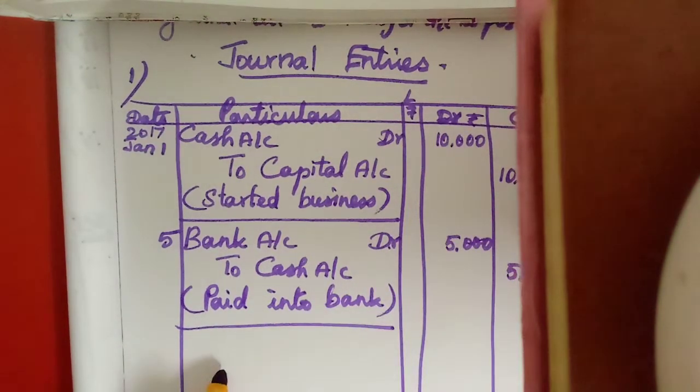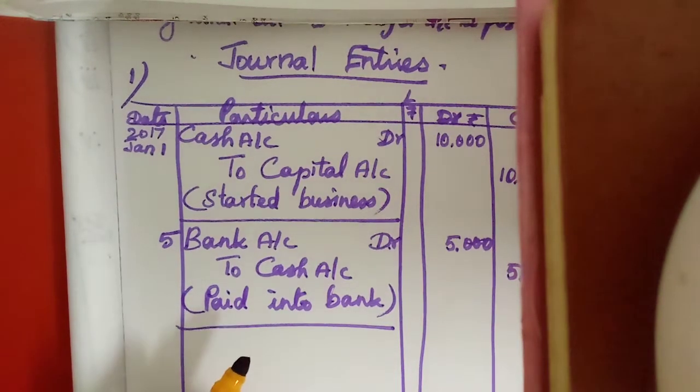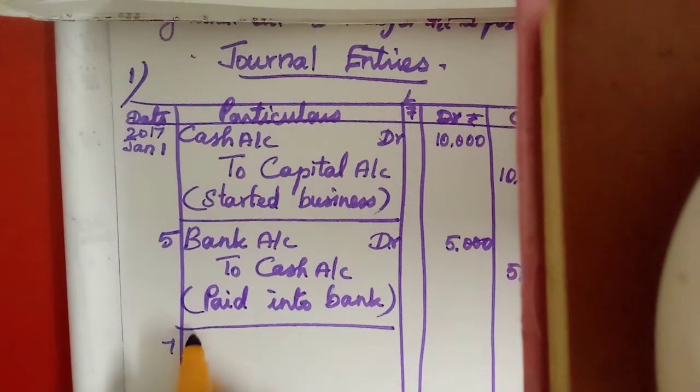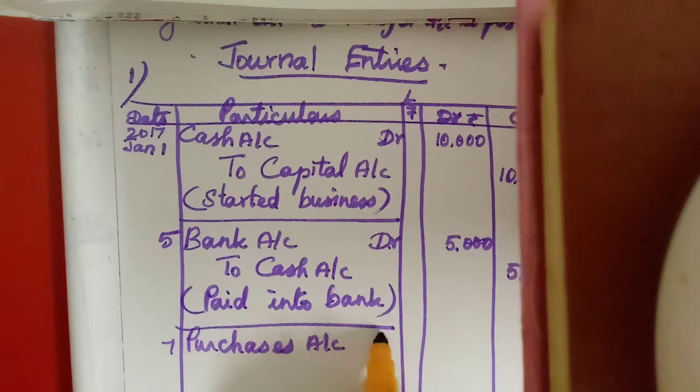Write correctly. Purchased goods from Ram for cash. Purchased goods means purchases. First the date. Purchases account debtor, to cash.